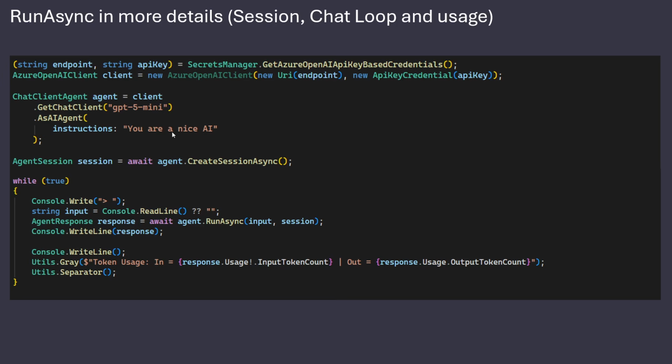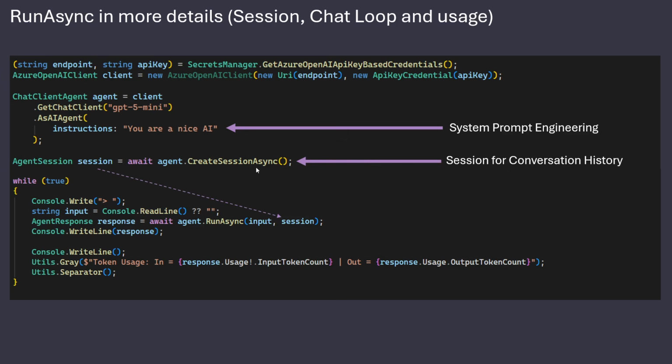Then we talk about instructions. So we can see that we can put in what is called a system prompt. I will get more into that when we go through prompt engineering in the course. And beyond that, we're doing something new here, which is an agent that gets a session. And that session I put into the run async down here. This is so we can do persistent conversations, so that we can do follow-up questions and so on. The next slide will show that in more detail.